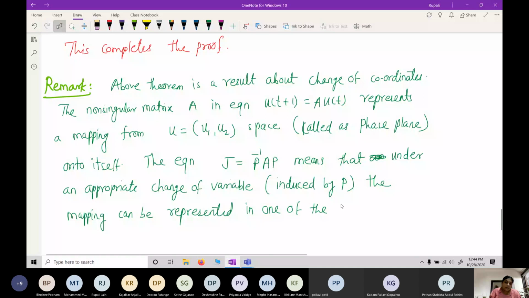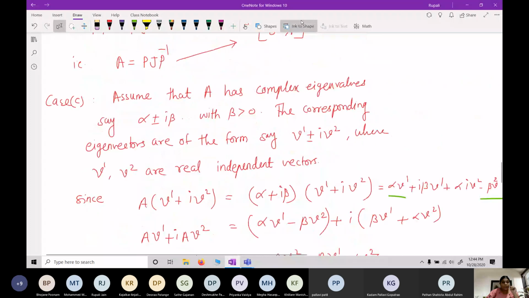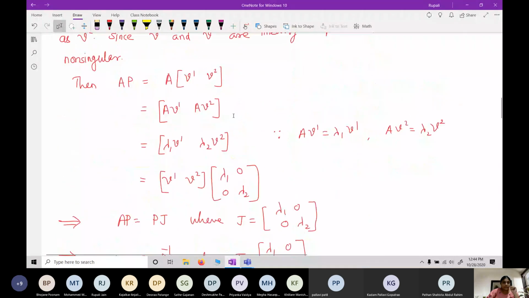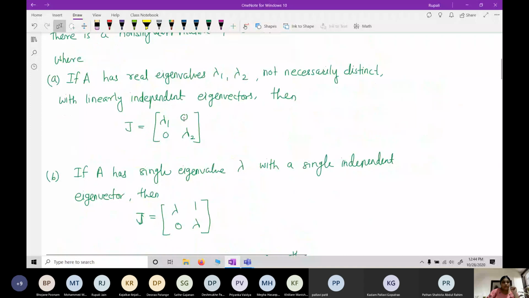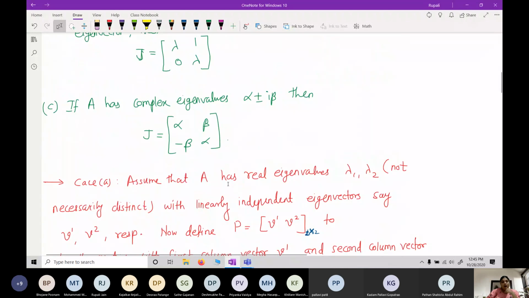Which simple forms? Whatever we have proved here, the three simple forms: J equals lambda 1 0 0 lambda 2, lambda 1 0 lambda, and J equals alpha beta minus beta alpha.